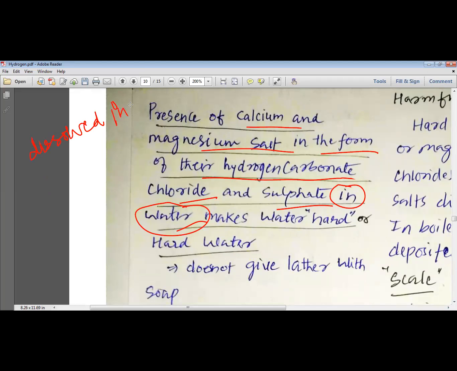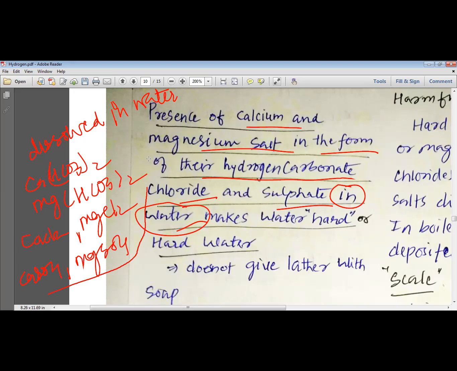Please remember, my dear students, that calcium hydrogen carbonate, Ca(HCO3)2, magnesium hydrogen carbonate, Mg(HCO3)2, CaCl2, MgCl2, CaSO4 and MgSO4, all these 6 salts are water soluble. They can be easily dissolved in water.